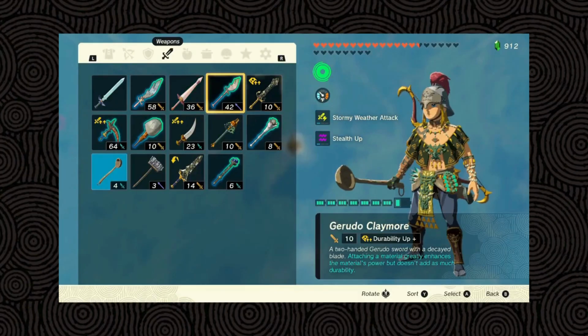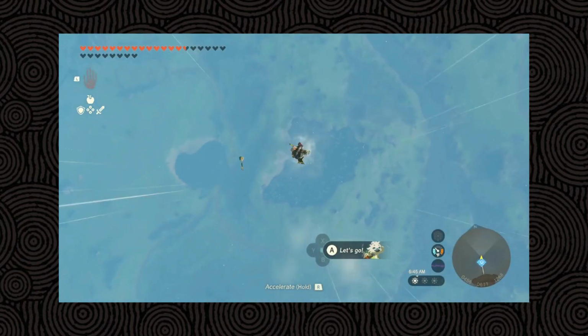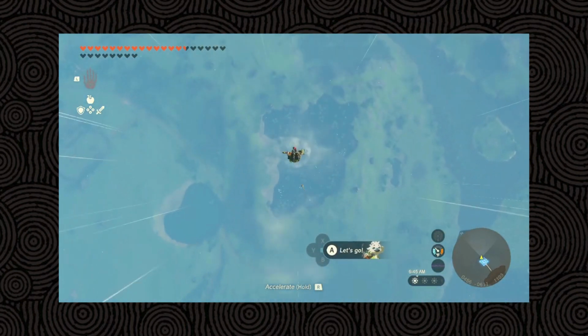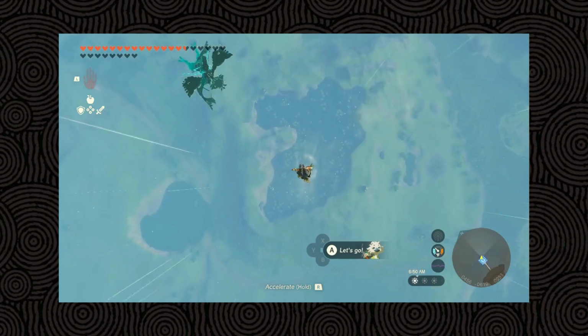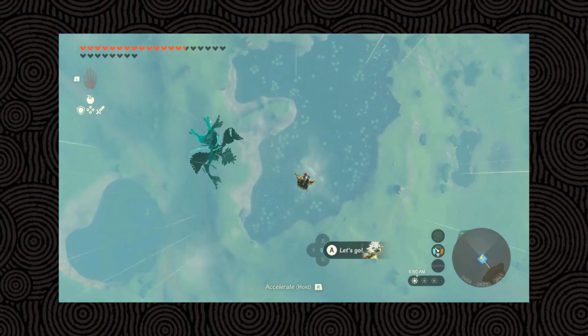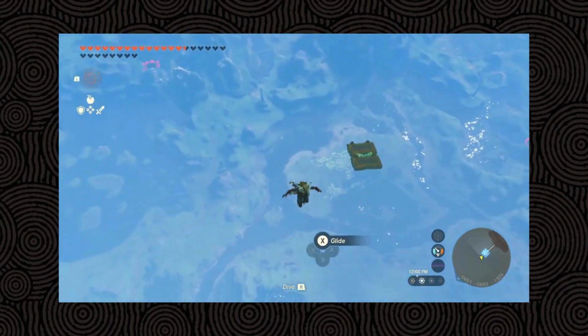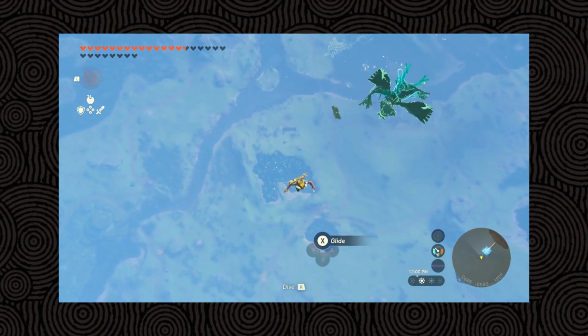Finally, let's tackle air resistance. It is known that Link experiences air resistance in the game. If you drop an item while falling, the item will keep accelerating downwards while Link falls behind. I'm even diving here and the soup ladle is still so much faster. I'm never seeing that ladle again. This is even true for objects that are larger than Link, like these carts.